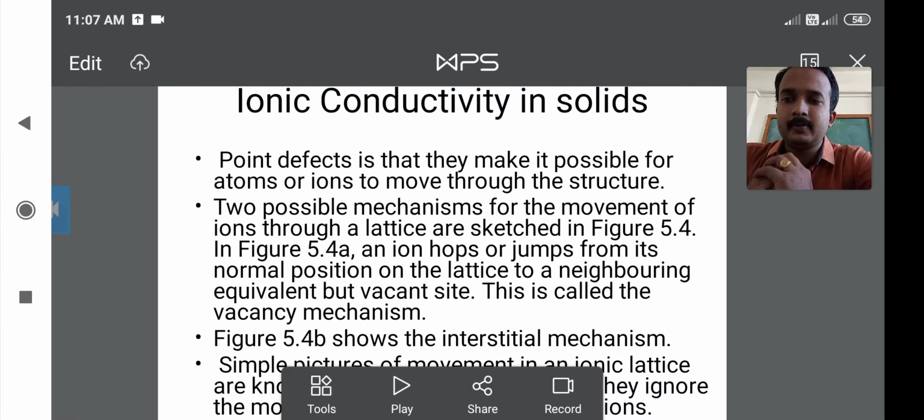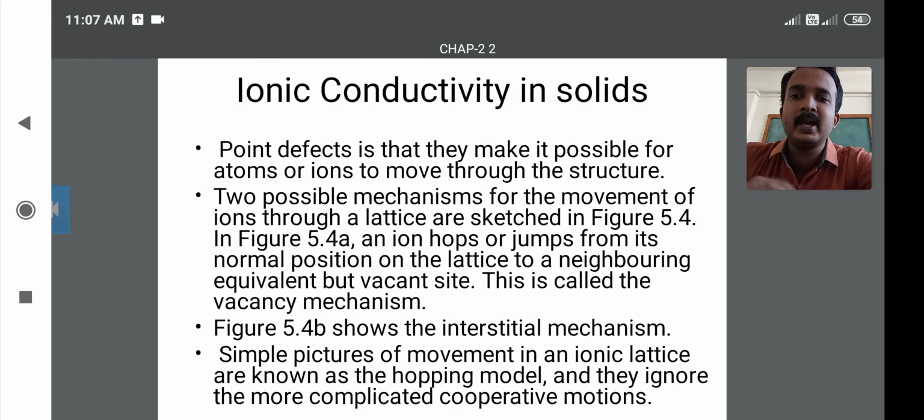The first point is that point defects make it possible for atoms or ions to move through the structure.